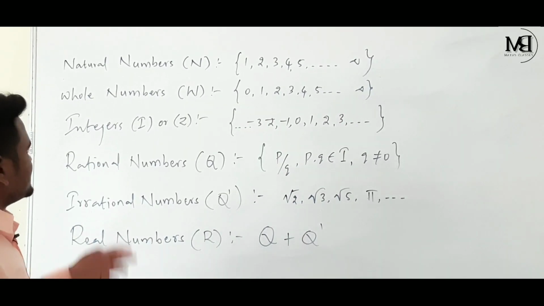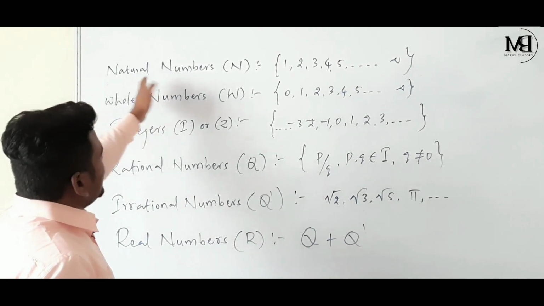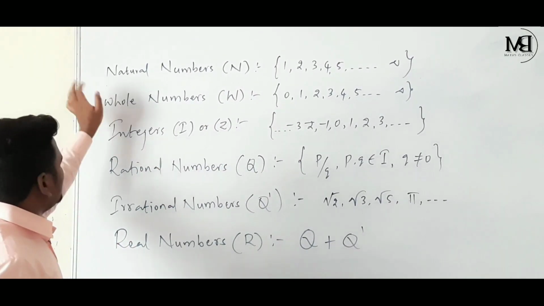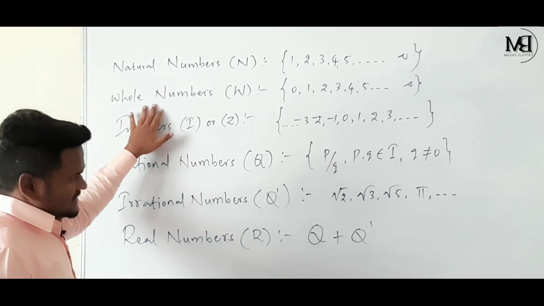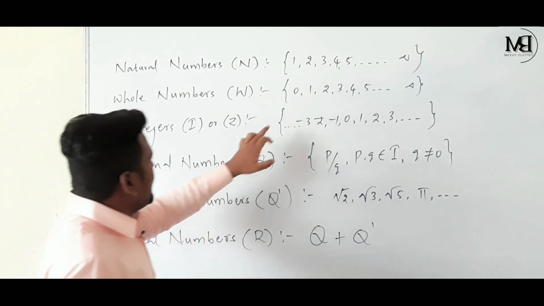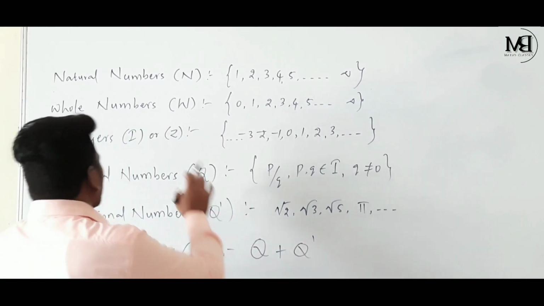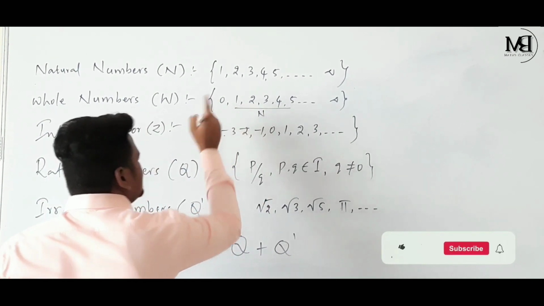See children, these are the numbers which we discussed. Natural numbers start with 1, 2, 3 and so on. If you see the set of whole numbers, observe carefully: whole numbers are a combination of natural numbers and 0.